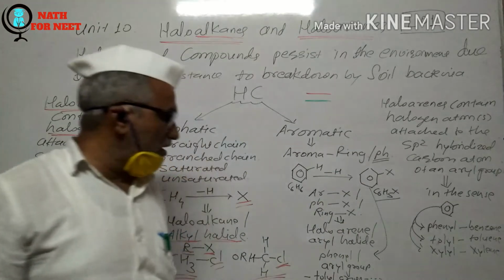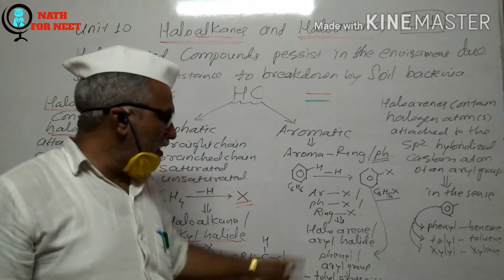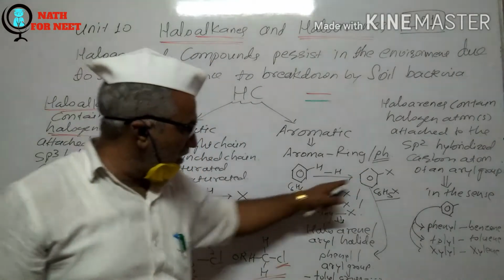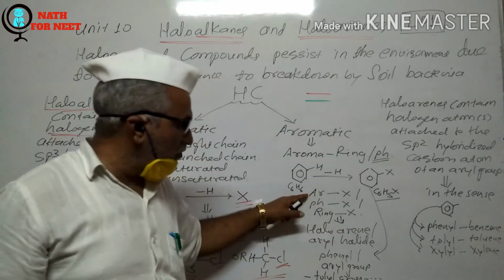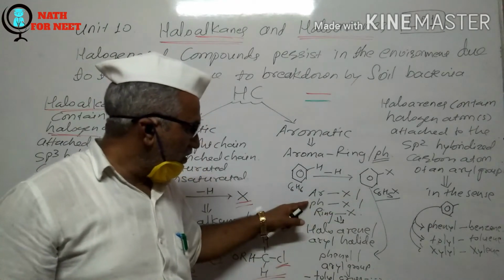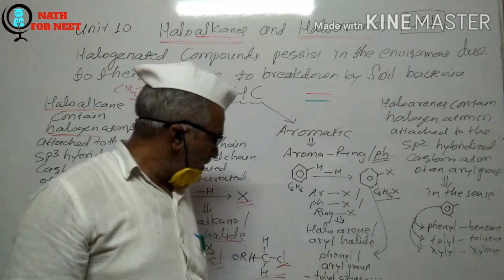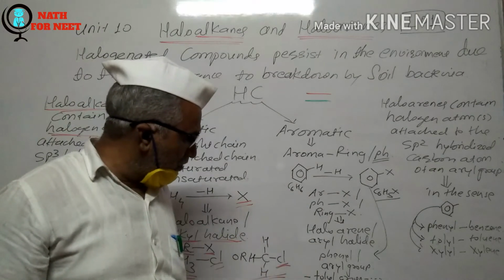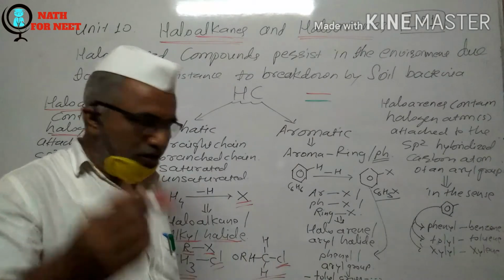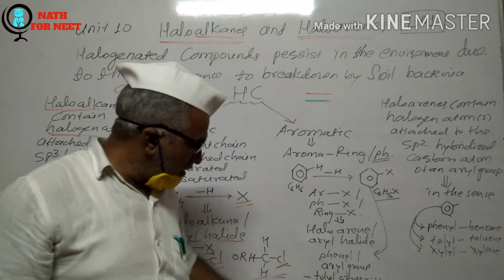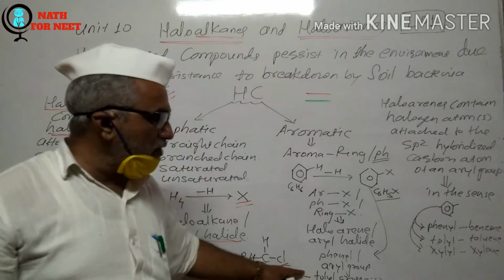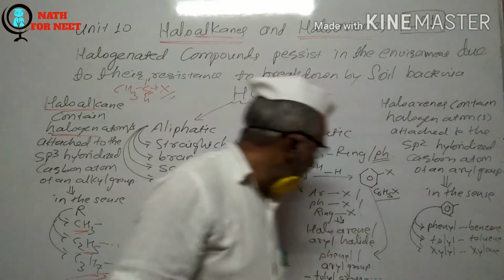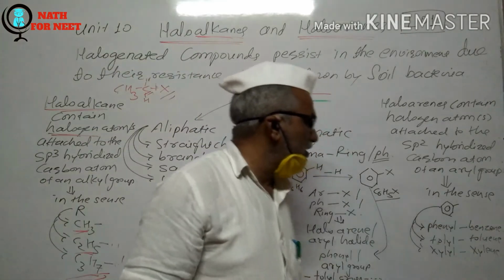Haloarenes are also known as aryl halides. Here this ring itself represents an aryl group, in the sense of the phenyl group. So this is the haloarene or aryl halide. The other aryl groups, which are not mentioned at your NCERT level, are the tolyl group and the xylyl group. The tolyl group is derived from toluene, the xylyl group is derived from xylene, and this phenyl group here is derived from benzene.